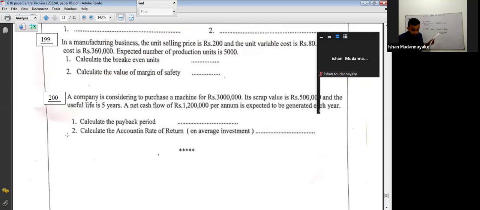Right. Look at question number 200. A company is considering purchasing a machine for 3 million. Purchase price of the machine 3 million. Scrap value 500,000 and the useful lifetime is 5 years. Net cash flows of 1,200,000 per annum are expected to be generated each year. Calculate the payback period. Try to get the answer.